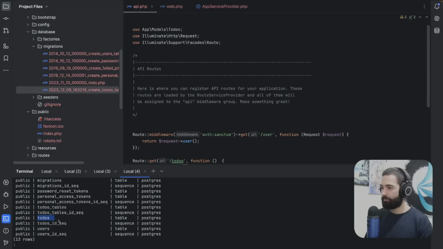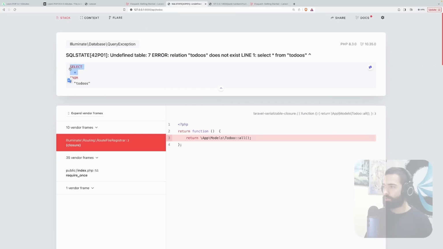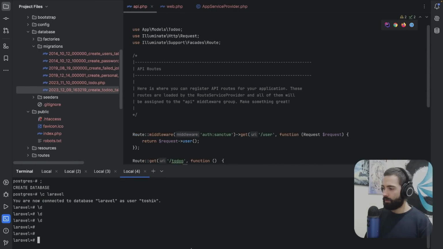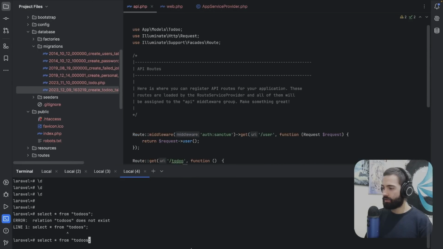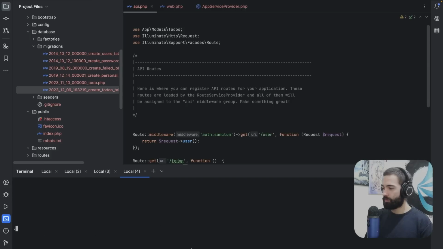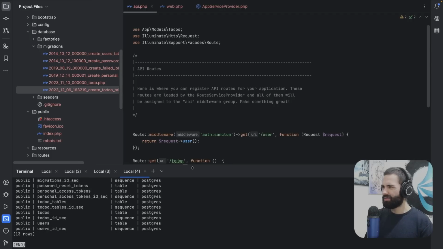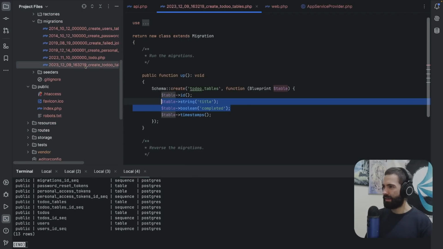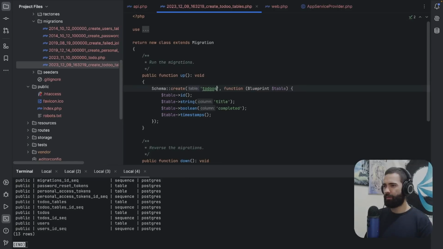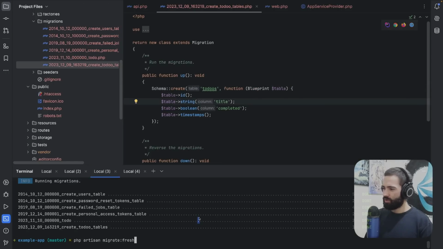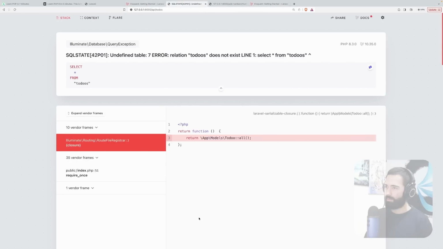If I go ahead, take this query, let me copy it, place it over here, semicolon on the end, and to-dos doesn't exist. You are correct. Still doesn't exist. Hold up. So what does exist? To-do tables? What? Well, how did that happen? To-do table? What? Okay. That's a bunch of shit. I don't know how the fuck that happened.